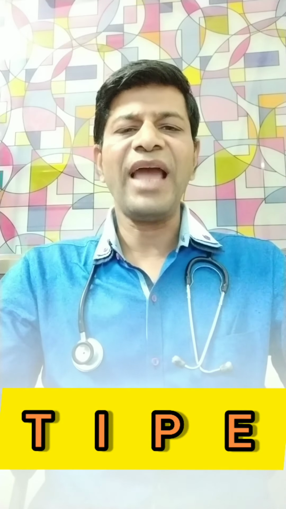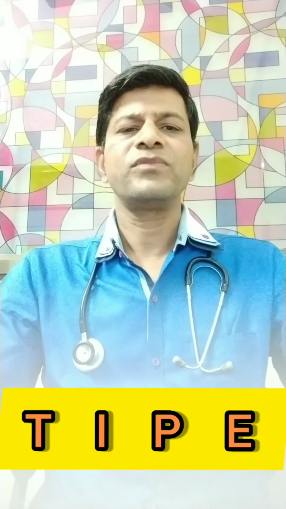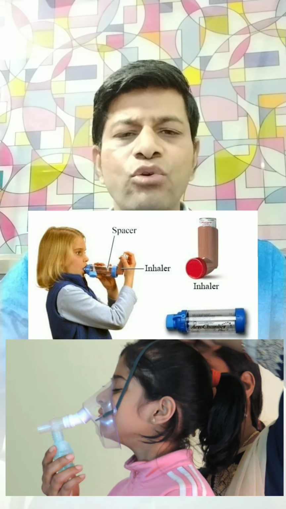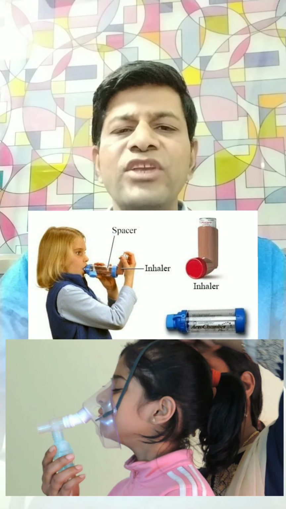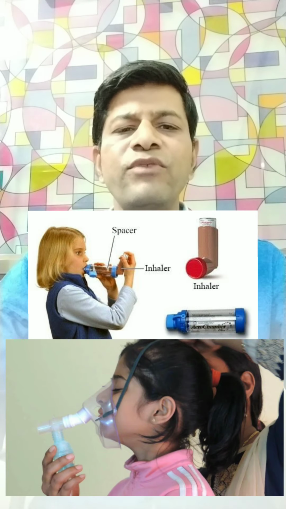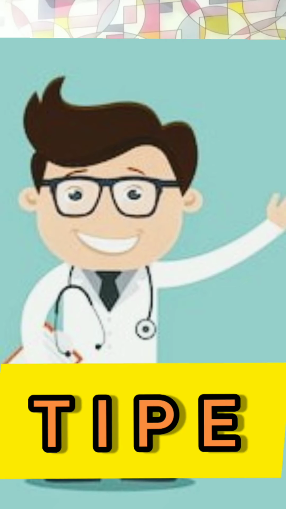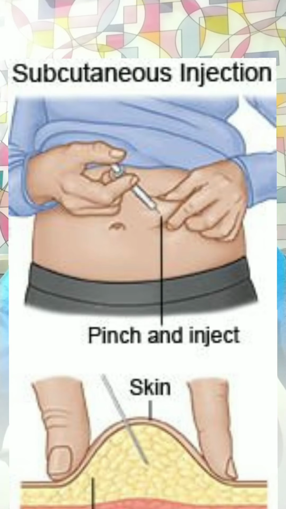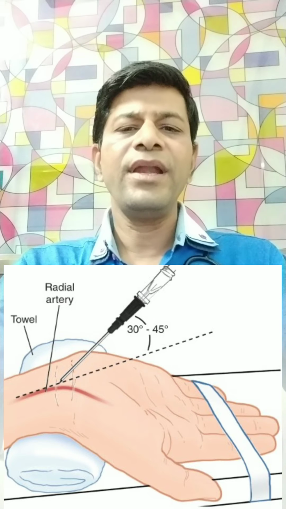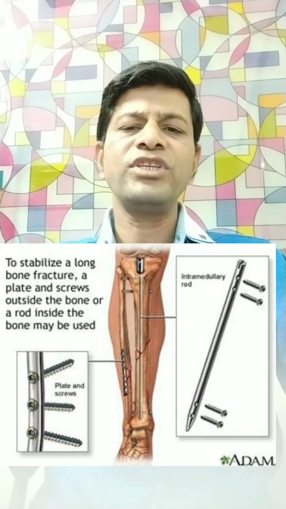Remember TIPE, TIPE, that I have made a mnemonic. For the I, I is for the inhalation route, that is the nebulization or the rotahalers or the different medicines which we use for the inhalation system. Then TIP, P for the parenteral route. Parenteral route, as we have discussed, has various routes, that is the intravenous, then intramuscular, then subcutaneous, intrathecal, intraarterial, then intraperitoneal, intramedullary. These are all the different routes given by the parenteral route.